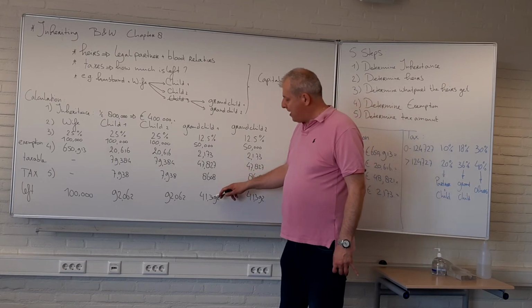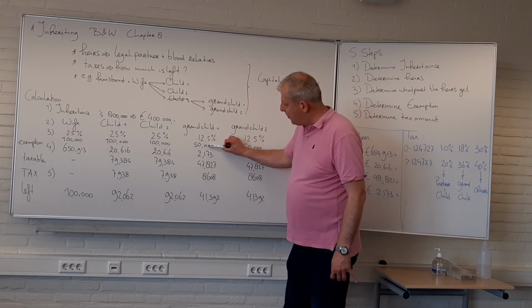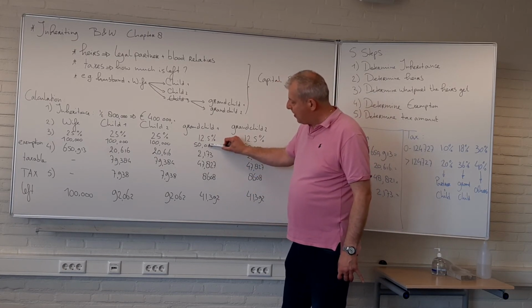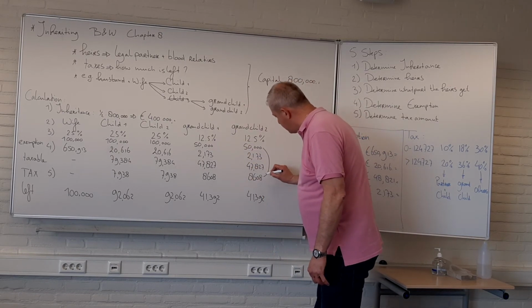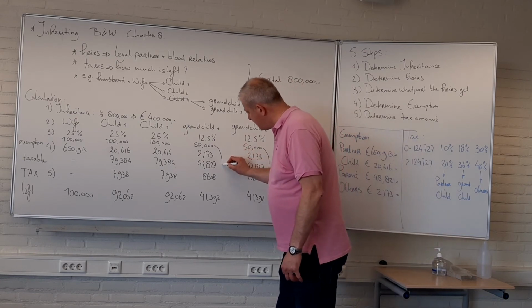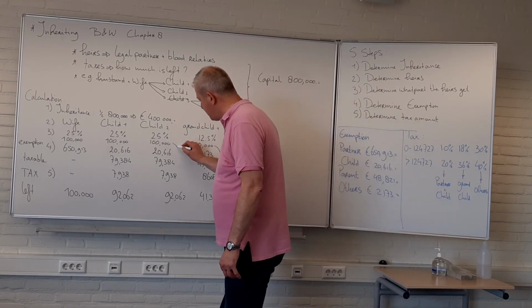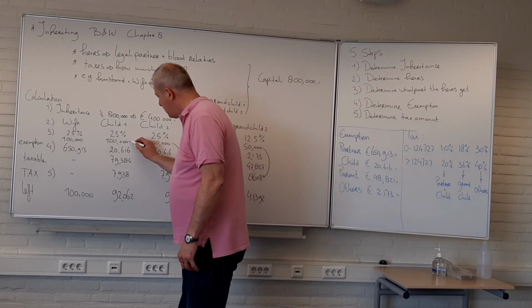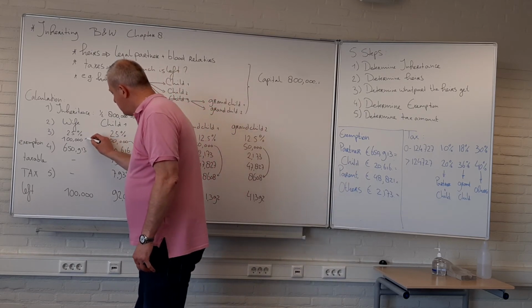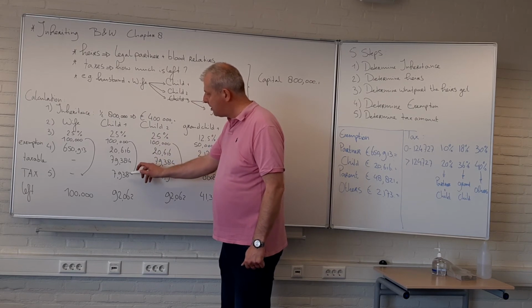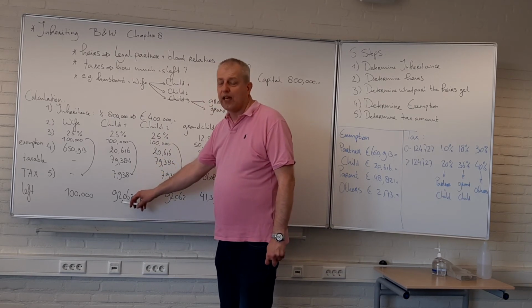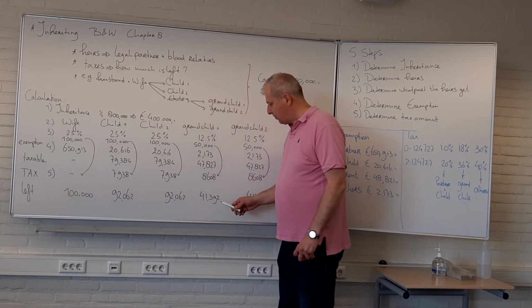So what they are left with is the gross amount that they receive minus the tax amount. So what happens is that you do this, because this goes wrong quite a few times. So you take the 100,000 minus the tax amount, is 92,000 left, and the grandchildren are left with